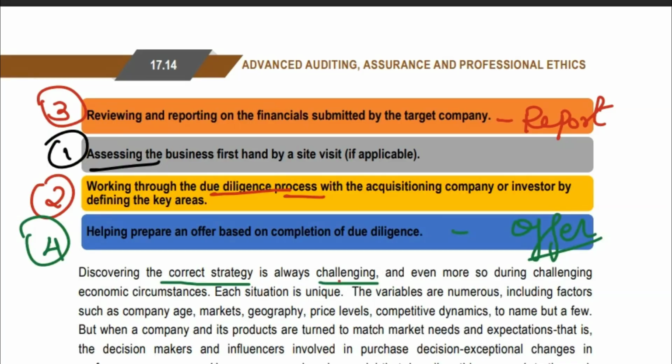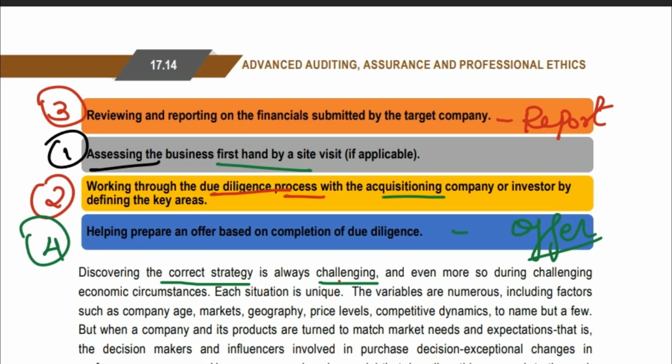What are the steps for assessing the business fair value? First of all, you have to assess the business. First-hand, by a site visit: go and see the business. After seeing the business, you are going to start your due diligence process with the acquiring company by defining the key areas. These are the key areas.